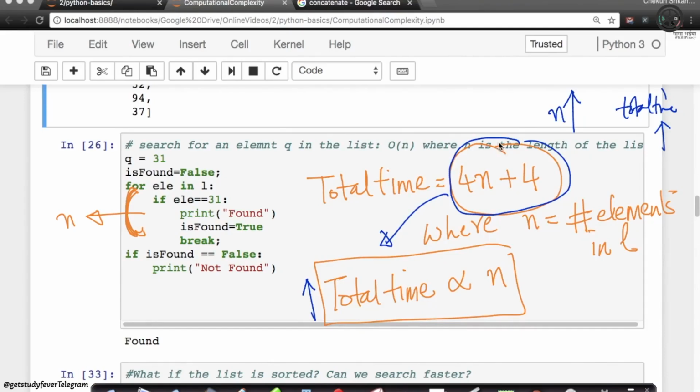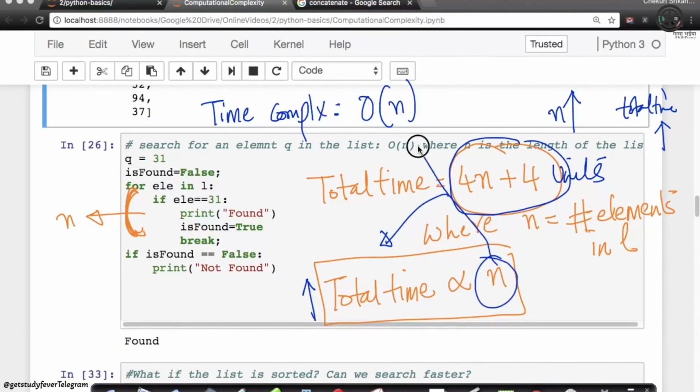So instead of saying my total time is 4n plus 4 units of time, in computational complexity we simply end up saying that my time complexity, or the time it typically takes to run this type of algorithm or solution, is order of n. This n comes from this proportionality.